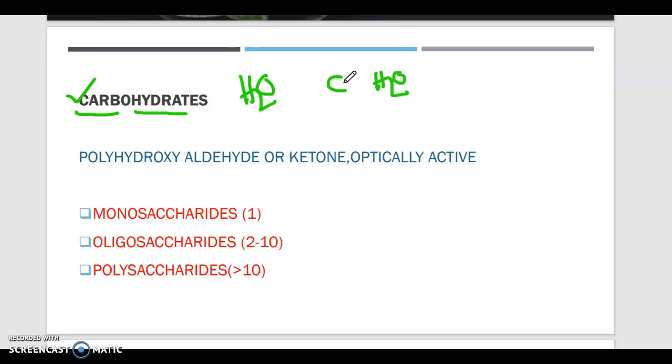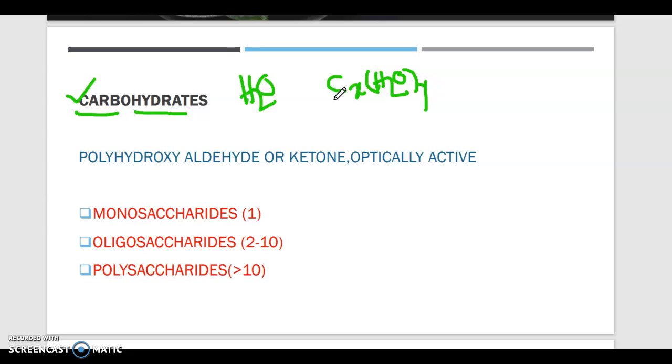So the general formula of carbohydrates is written as Cx(H2O)y. That means the hydrate of carbon, Cx(H2O)y. It is the general formula of carbohydrates. Previously, it was an old definition that hydrates of carbon are called carbohydrates.